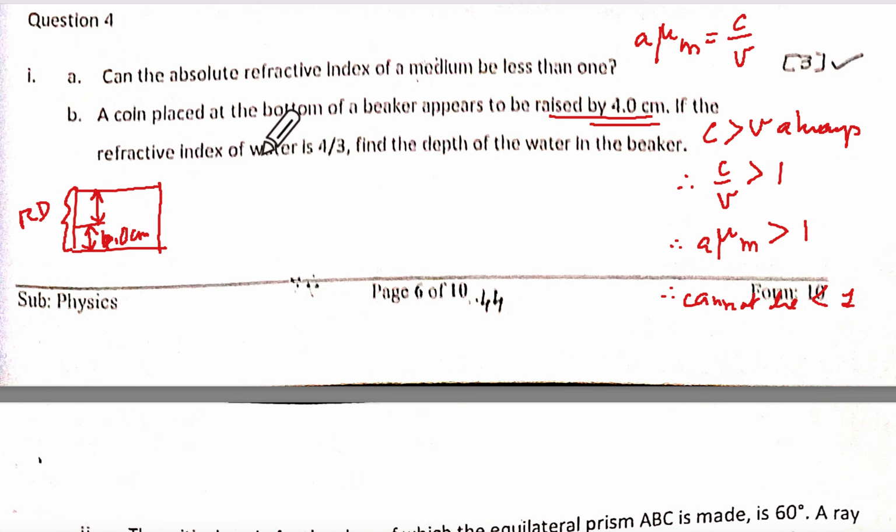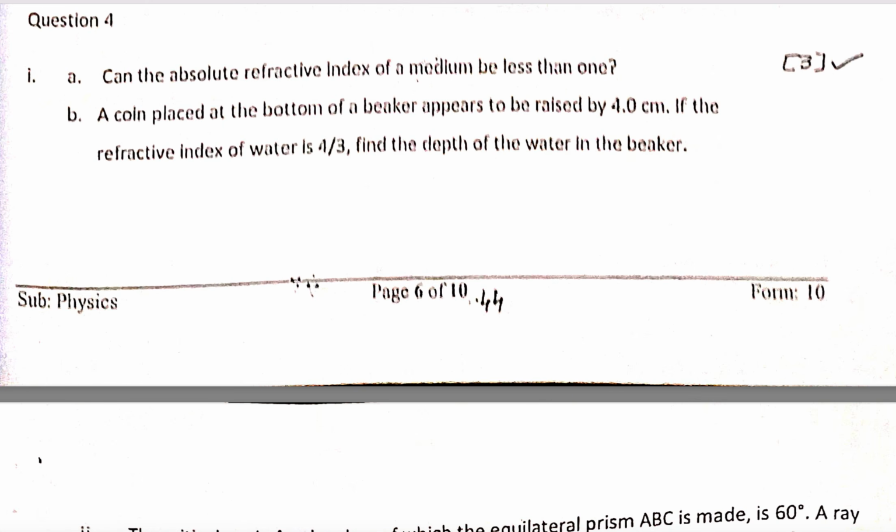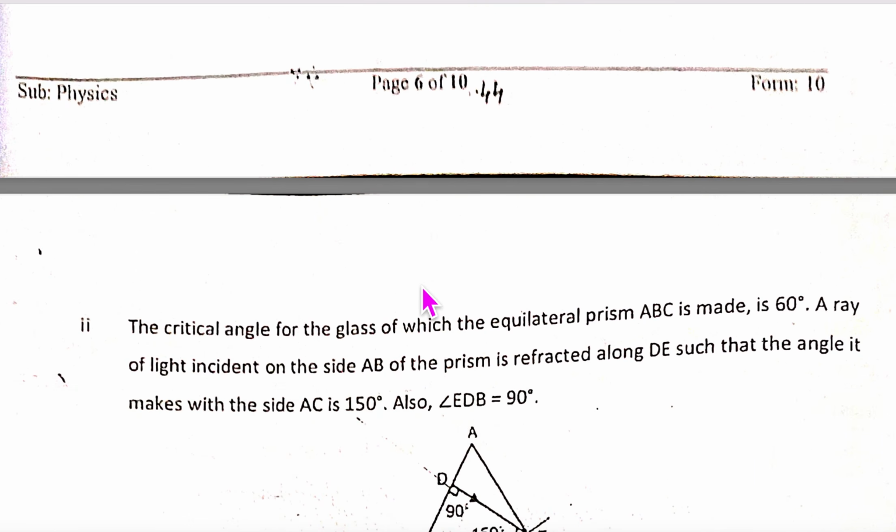So they are asking us to find the depth of the water. So real depth is x. So apparent depth, this will be what? x minus 4. Then mu is equal to real depth upon apparent depth, means x upon x minus 4, and this is 4 upon 3. Crisscross and get the value of x, which means the thickness, the real depth. Can be done? Yes, ma'am. You think you can get your mark? Yes, we can.